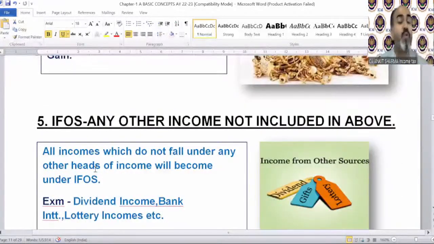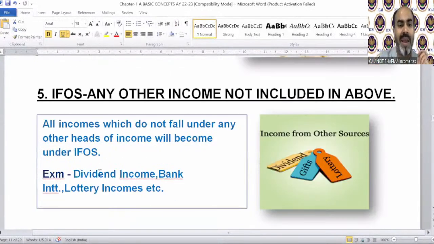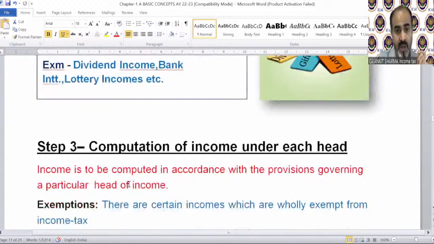Those incomes which do not fall under the above 4 heads of income will be called income from other sources. Any other income not included in the above. All income which does not fall under any other head of income will come under income from other sources. Dividend income, bank interest, lottery income, etc. They are called income from other sources.